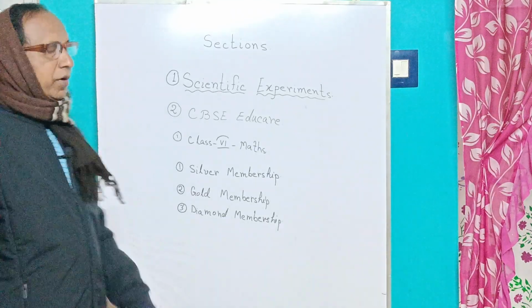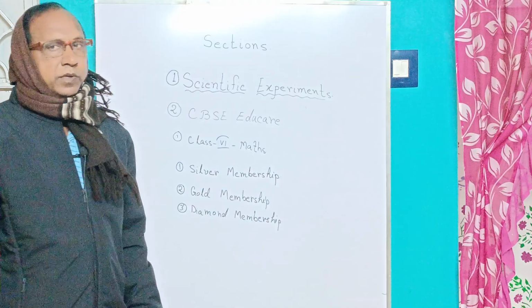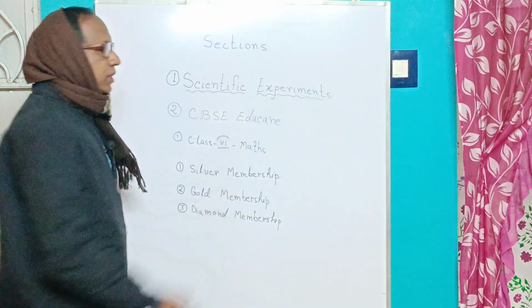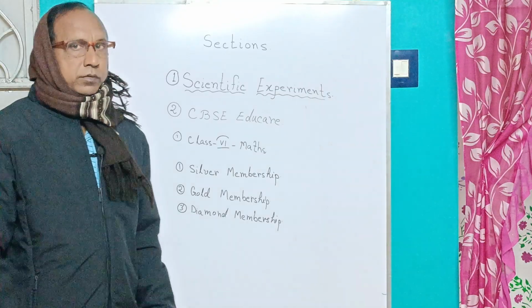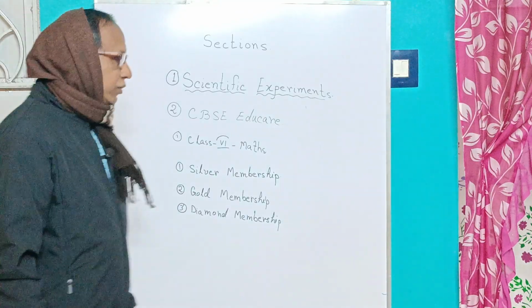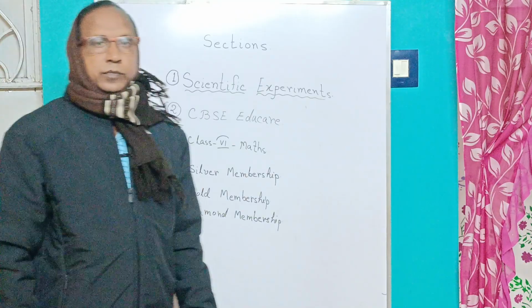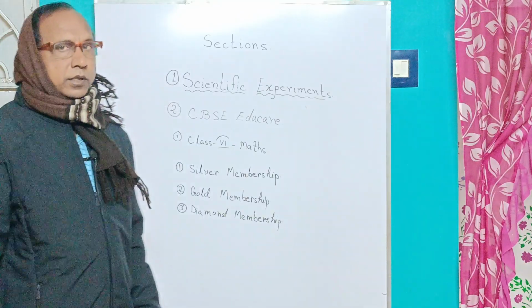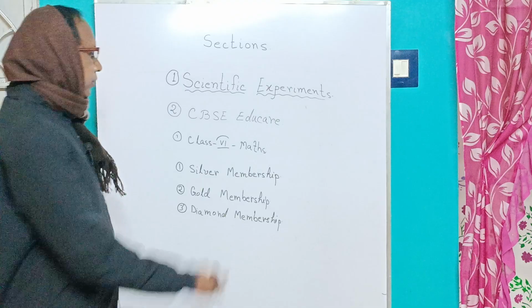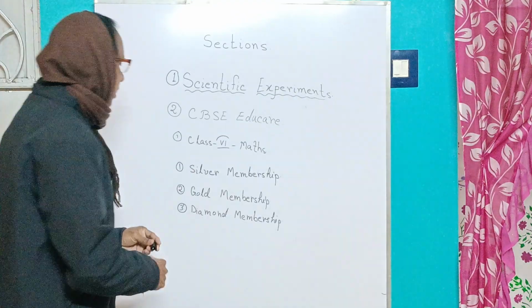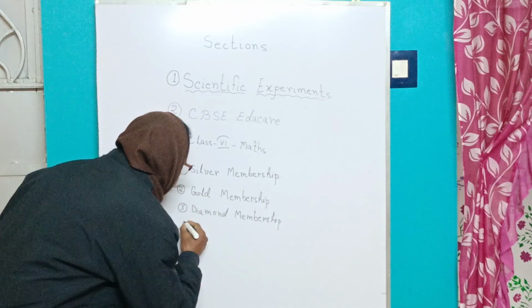If you are a diamond member, you get all the videos of scientific experiments and CBSE Educare first of all. After that, those videos go to gold members. After a few days, those videos go to silver members, and at the last, they become public.